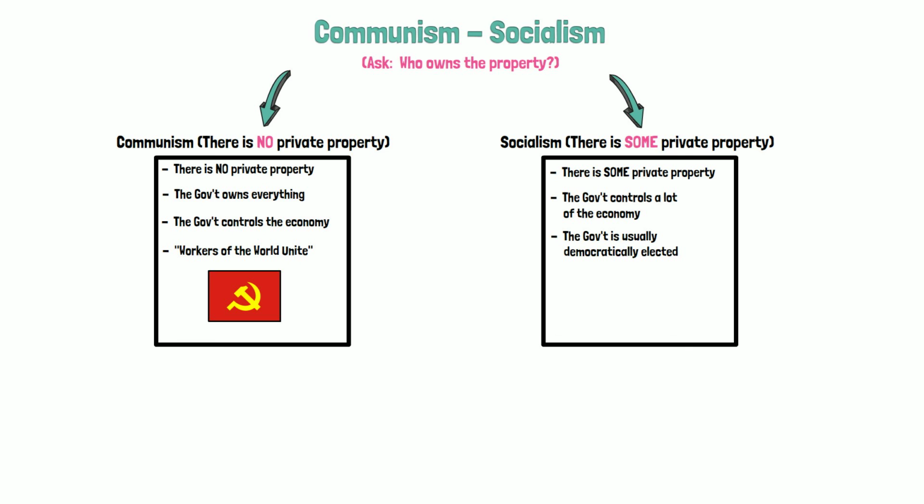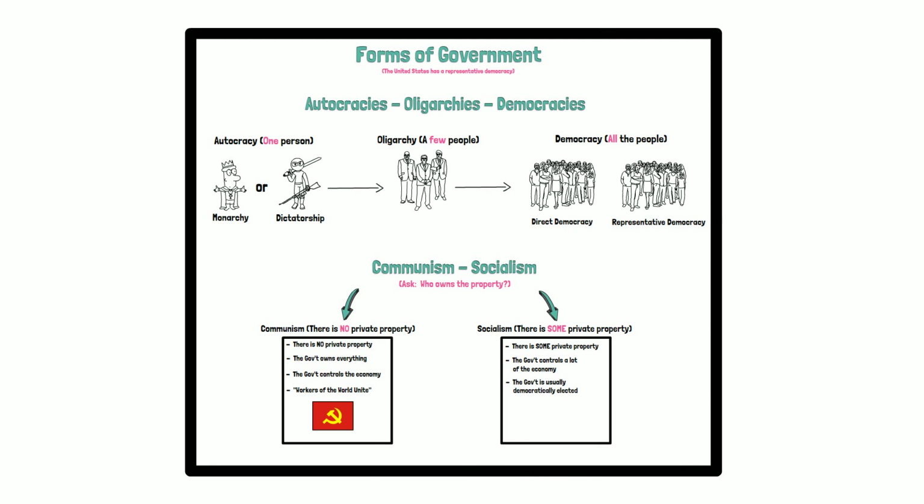To summarize, and the key point to understand here is that in communism, the government essentially owns everything, and the people are not allowed to own any private property. Socialism is similar, but the people can own some property.